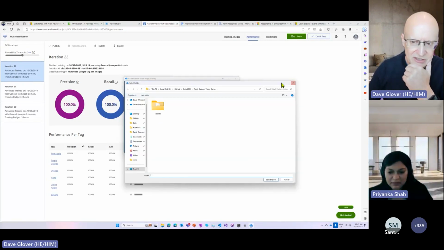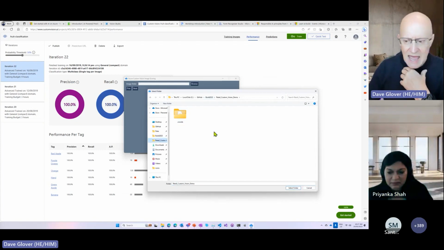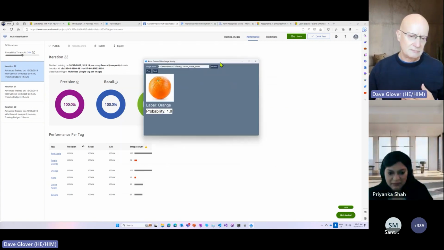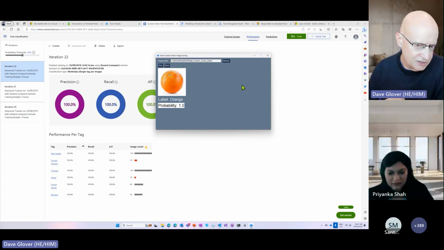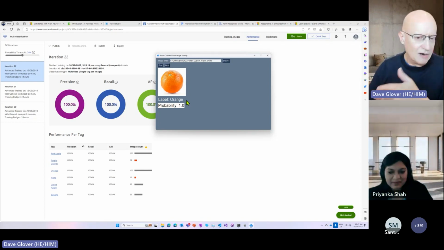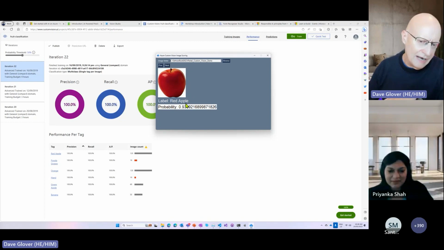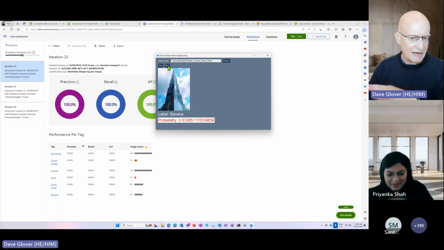So now I've got a very simple application, which is available on my GitHub, and I've just selected the folder which has the fruit in. I've loaded up, in this case, an image of an orange, and you can see it's called the container which is running the model, which comes back and says, I recognize this, it's an orange, with a very high probability of 1 or 100%. Same thing for banana, same thing for the green apple. And you can see the red apple is like 93%. I normally set a threshold of 80% when deciding whether I'm going to trust this.